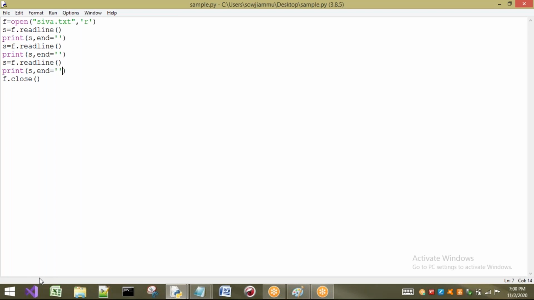What about readlines? Readlines means it is going to read all the lines in our program. Okay, I have already shown you those concepts. So in this session we have seen how to open a file, how to read, how to write and how to append data to the file. We have seen how to close the file also, and some of the properties of the file. If you want to know those properties of a file, I have shown you some of the methods and some of the properties. So in the next session we will see some other concepts on file handling. Thank you.